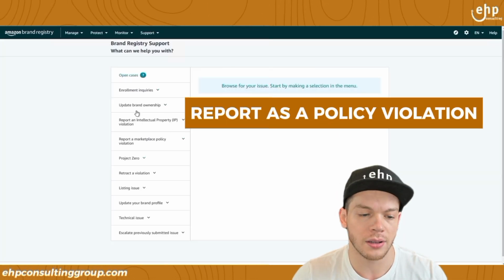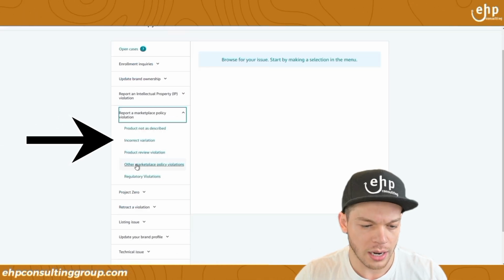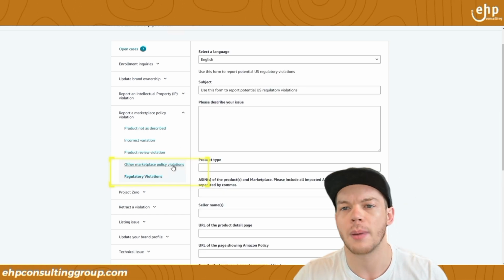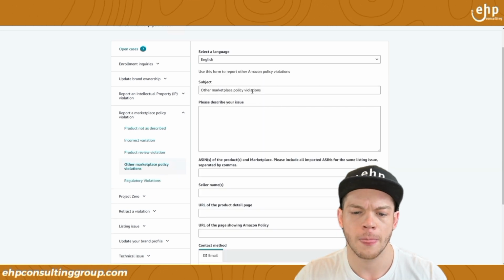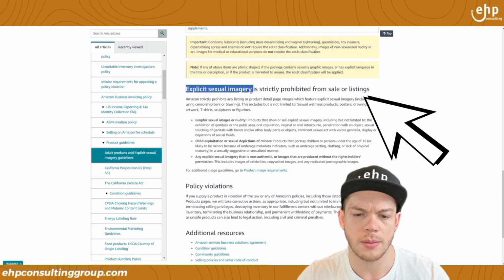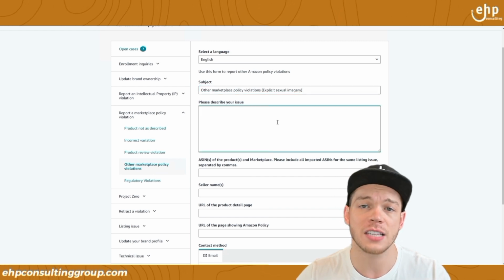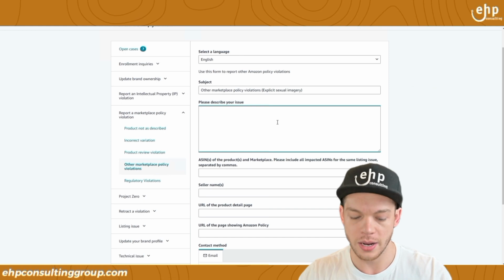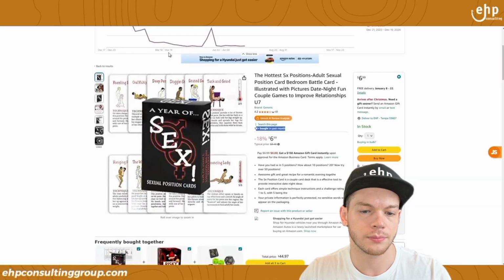You're going to report it as a policy violation, report a marketplace policy violation, and it might be a regulatory violation, right? Or other marketplace policy violation, US regulatory. I'm going to do marketplace policy violation. And I'm going to say what policy violation, explicit sexual imagery. I'm going to put that right there in parentheses. And again, you want to make it as idiot proof as possible for the Amazon person because they're lazy most of the time, right? So, hi, I found that ASIN, you're going to put the ASIN,